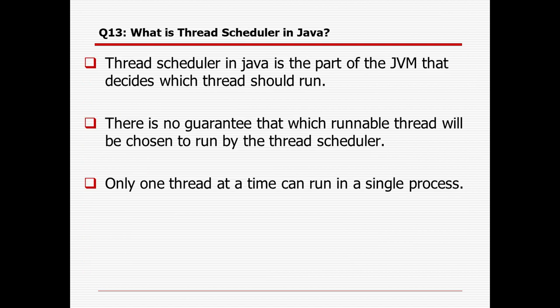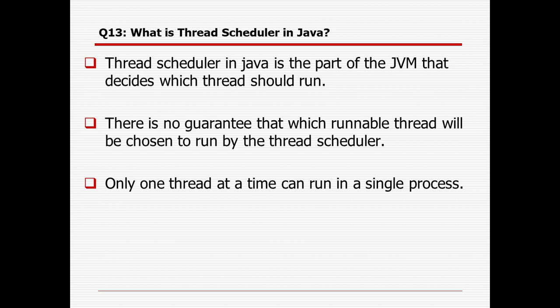What is the thread scheduler in Java? The thread scheduler in Java is the part of the JVM, the Java Virtual Machine, that decides which thread should run. In the thread scheduler, all the threads are kept. First we call the start method, then the run method, and from the thread scheduler some thread will be picked up and run. But there is no guarantee which runnable thread will be chosen to run by the thread scheduler.